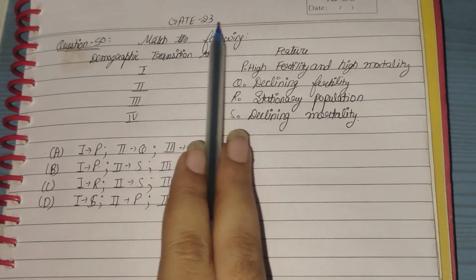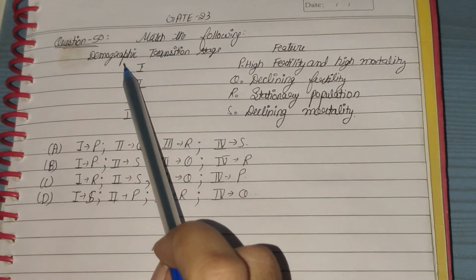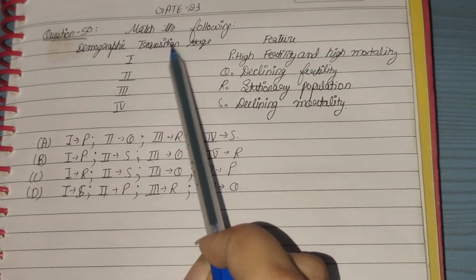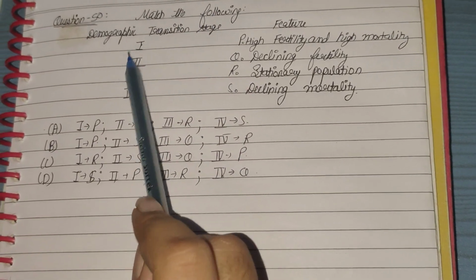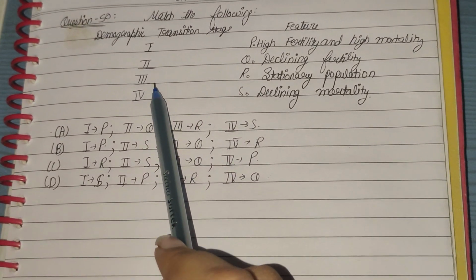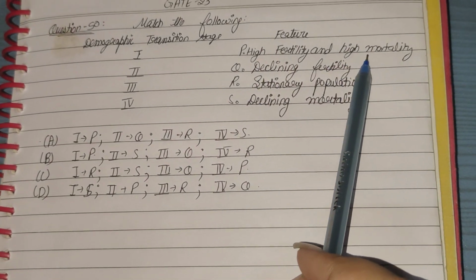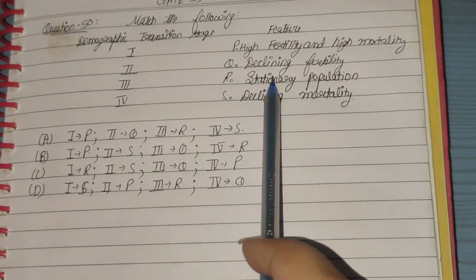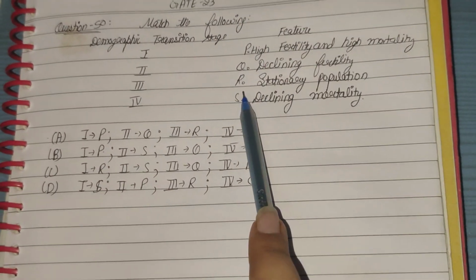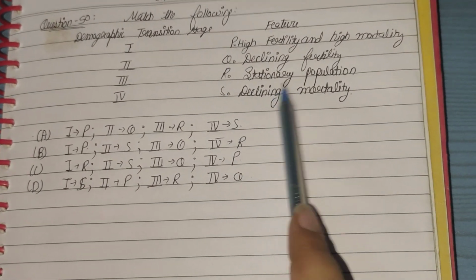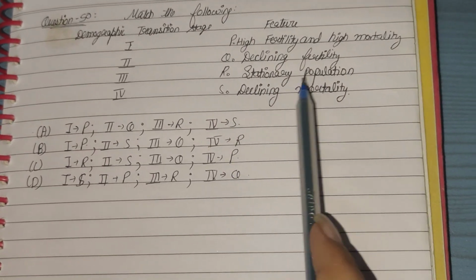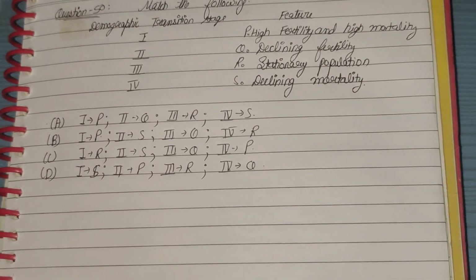This is GATE 2023 question number 50. The question is: match the following. We have demographic transition stages 1, 2, 3 and 4, and P, Q, R, S. P states high fertility and high mortality. Q states declining fertility. R states a stationary population, and S states declining mortality. And these are the given options.